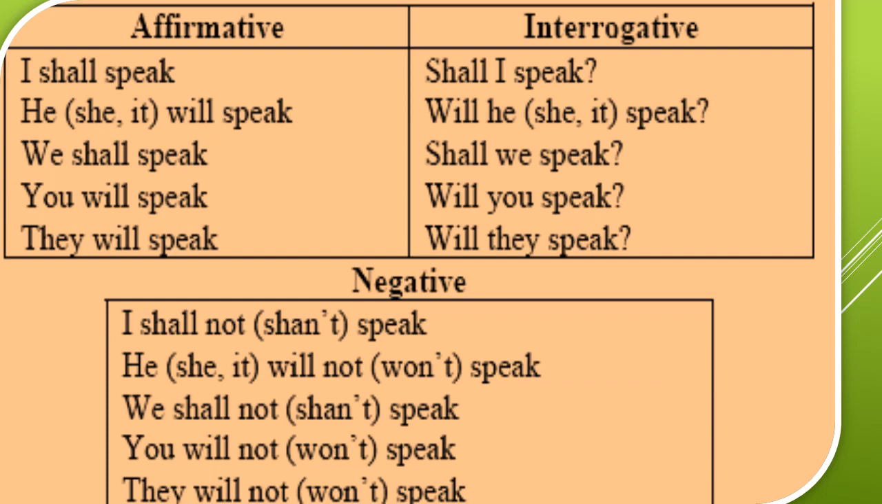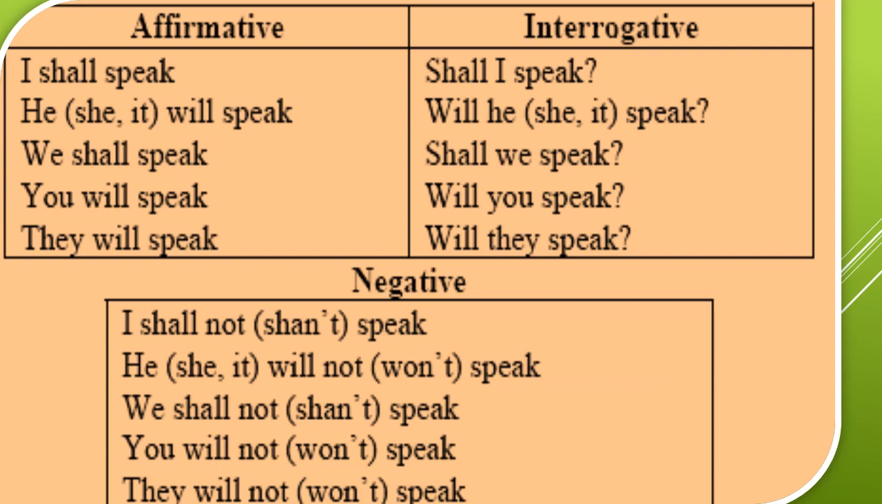And in interrogative sentences, it suggests wishes or suggestions. In negative sentences, I shall not speak or I shan't speak. He or she or it will not speak or won't speak. We shall not speak or we shan't speak. You won't speak. They won't speak.